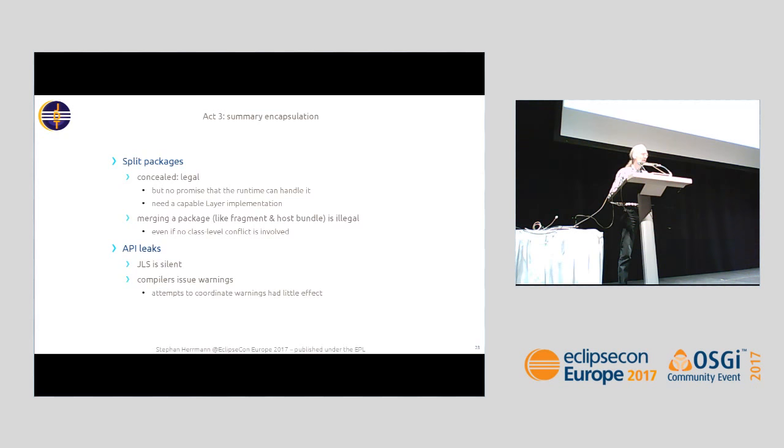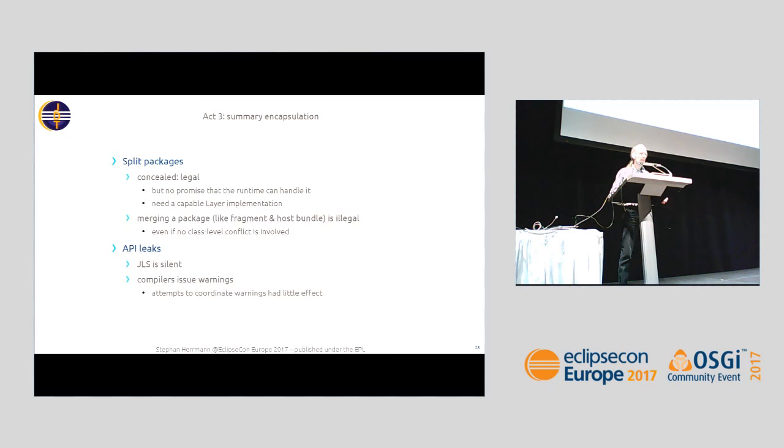If, on the other hand, you have some use case where you want different artifacts contributing to the same package, like for example if we have a fragment and a fragment host, and they should actually be seen as one and contribute to the same package, there's no way this can be implemented with Java 9, even if there's no conflict at the class level. So this is not possible.